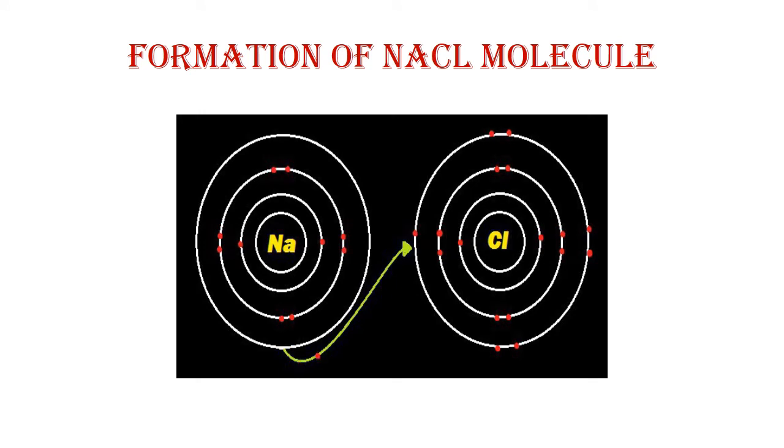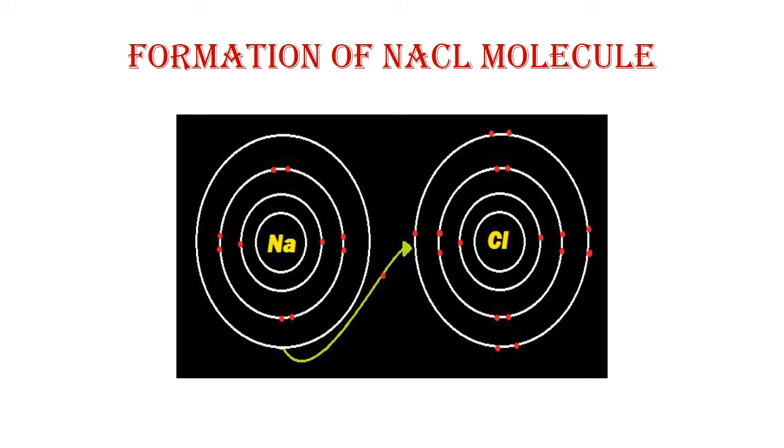See in this picture, there is a formation of the NaCl molecule. As you know, the atomic number of sodium is 11. So in the innermost shell it contains 2, in the next shell it contains 8 electrons, and in the valence shell it contains 1 electron. So the sodium atom will attain stability by donating the valence shell electron to the Cl atom. The Cl atom will attain stability by taking this one electron, and will complete its inert gas configuration.